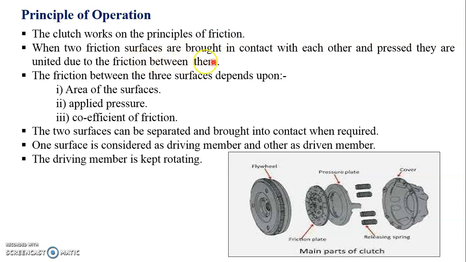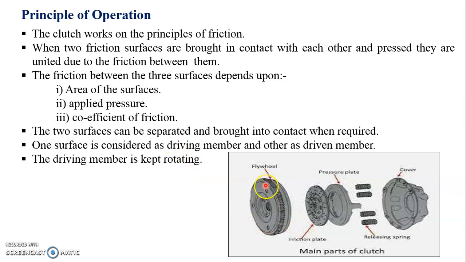When two friction surfaces are brought in contact with each other and pressed, they are united together due to friction between them. The friction between the surfaces depends upon the area of the surfaces, the applied pressure, and the coefficient of friction between these frictional surfaces. The two surfaces can be separated and brought in contact whenever required. One surface is considered the driving member, the other the driven member. The driving member is always kept rotating.